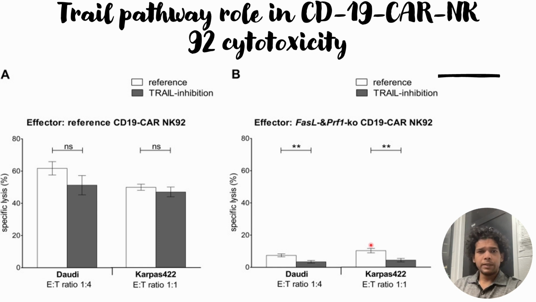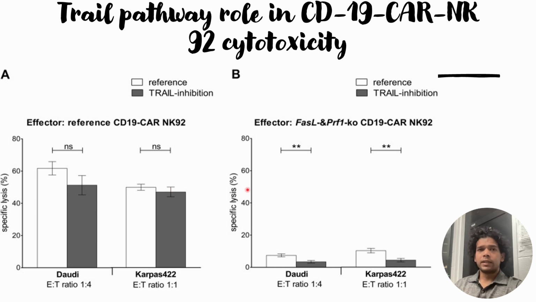One of the reasons could be that the cell death in the dual knockout is already low, and the decrease compared to this lower value of cytotoxicity is statistically significant, and in the other case the decrease is not statistically significant because the background cell lysis is already very high in the control case.